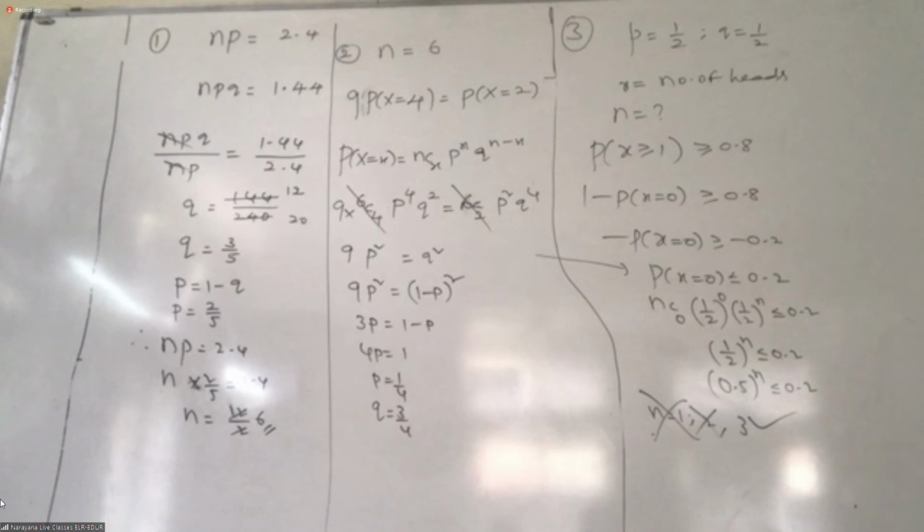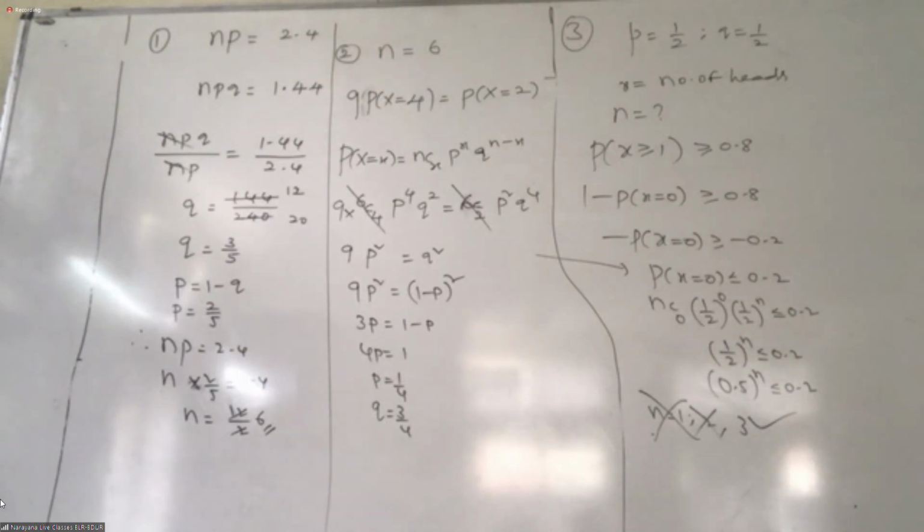They have to be girls, so 49 by 100, because they have given the ratio 49 to 51. The ratio of girls is 49 by 100, and boys is 51 by 100. We need girls only, that's why we take the ratio of girls. Next.